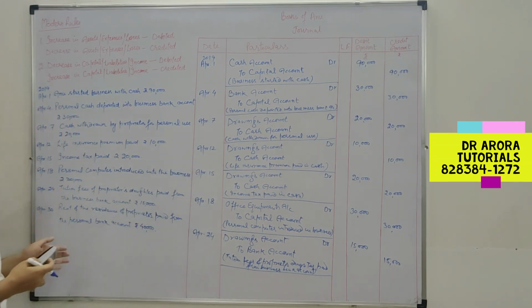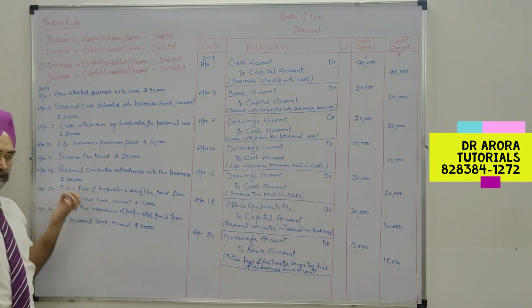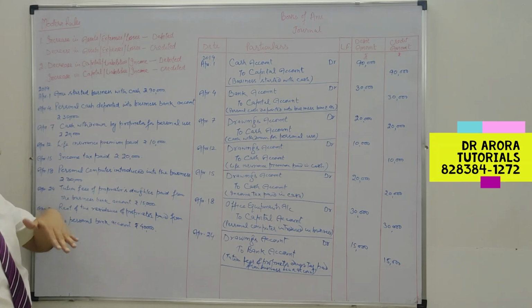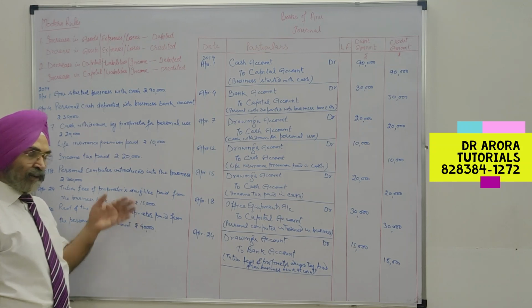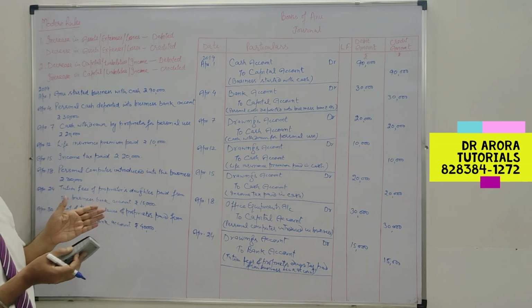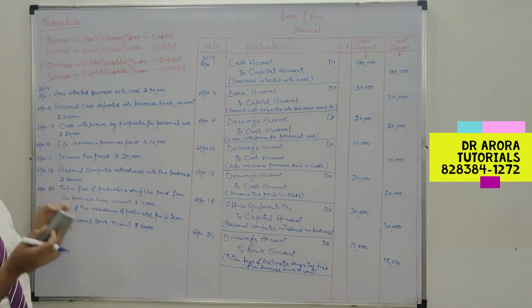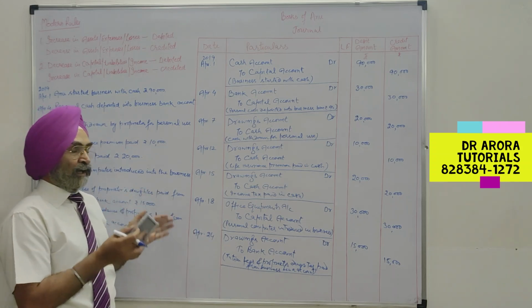But if both the aspects are personal, this is personal, debit is personal, credit is personal, then we don't pass the journal entry for this type of transaction. This is not a business transaction.